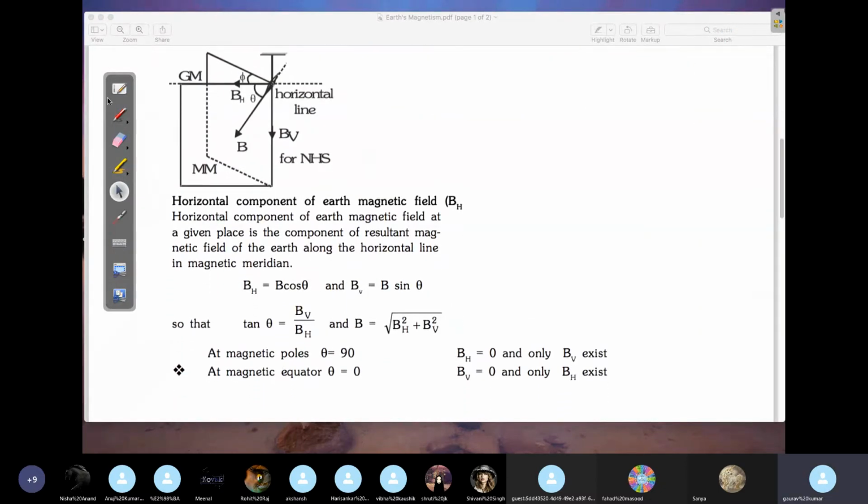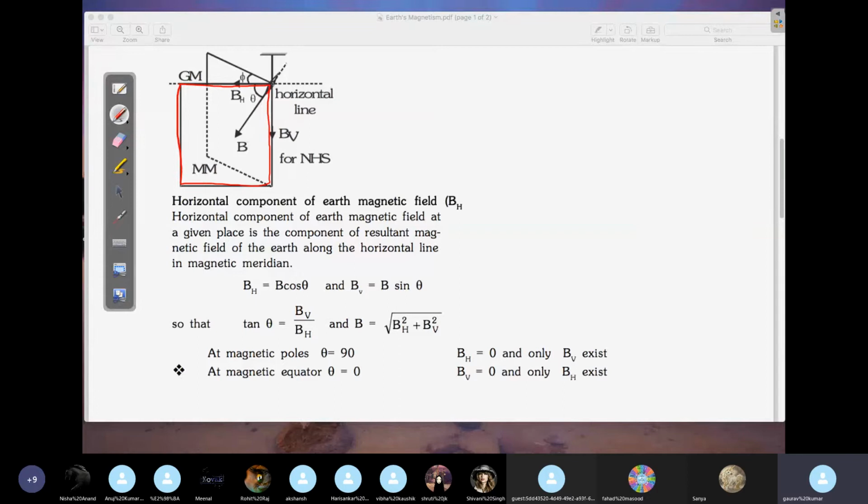So now, this is what you have. This is basically your magnetic meridian. This magnetic meridian is behind. You can see that in that magnetic meridian you have one. Sorry, I think I made it reversed. This is your magnetic meridian, the one in front.